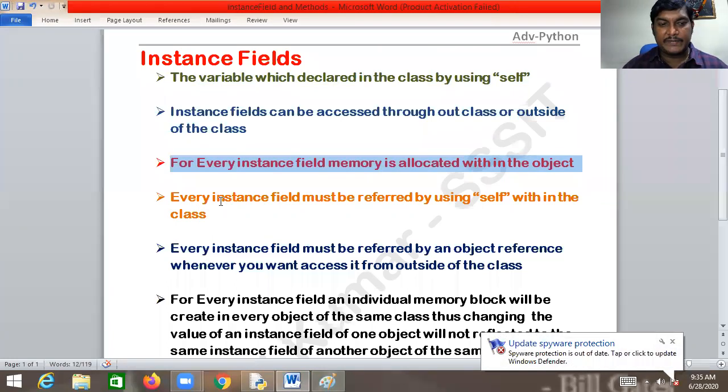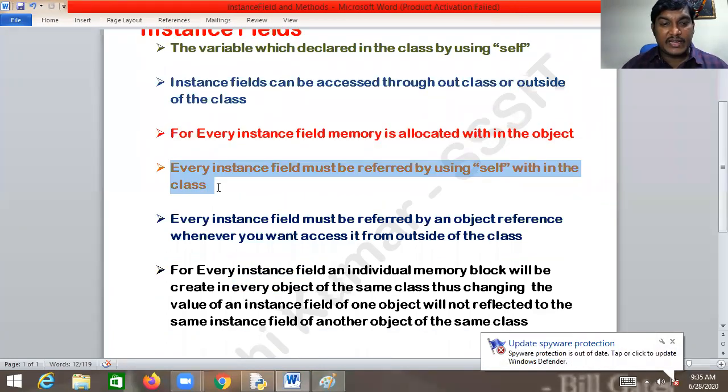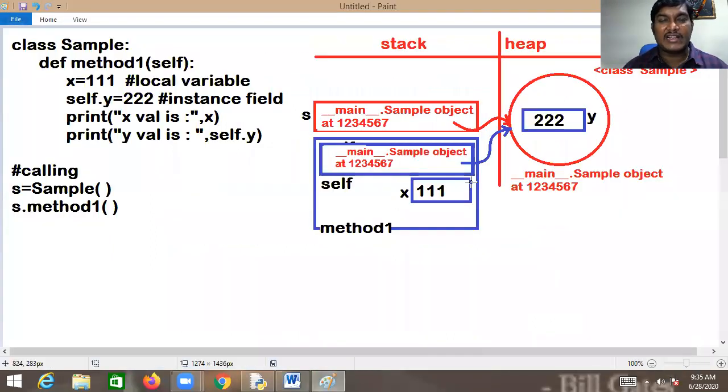Third, every instance field must be referred to by using self within the class. Whenever you want to use the instance field within the class, you must use self. Here I use self, here also I use self. Self means instance. Instance field memory is allocated in the object.